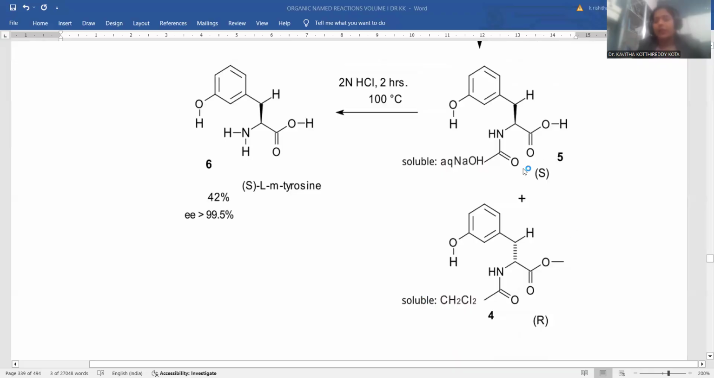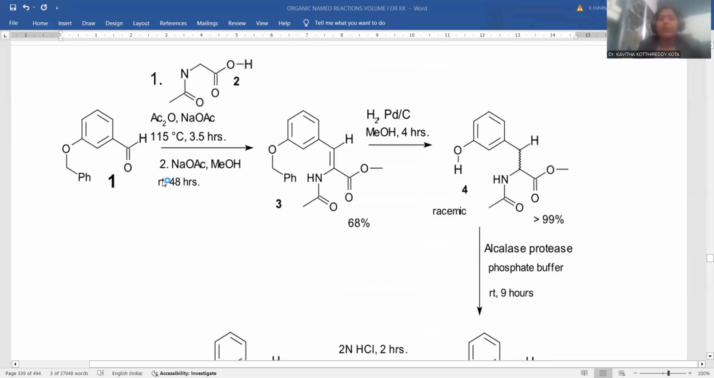Or else, in addition to this, there is another product, S configured, also combined with R configured. The R configured molecule may be generated in addition to that one. So the tyrosine is achieved as S configured and R configured as well. So this is regarding the better application of the Erlenmeyer azlactone followed by amino acid synthesis reaction, right?